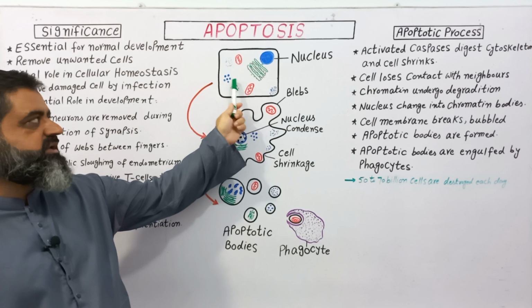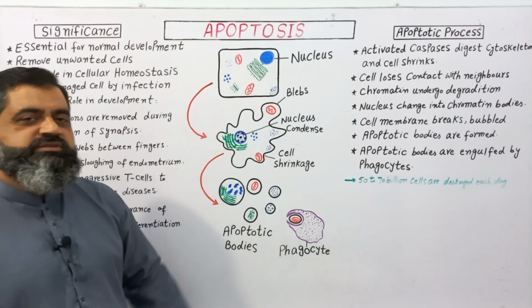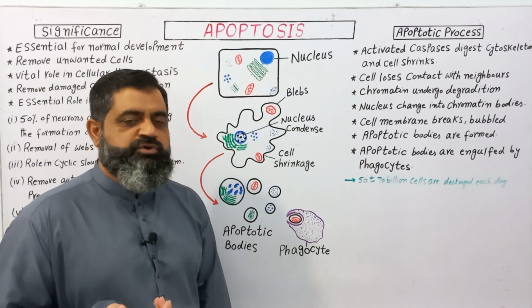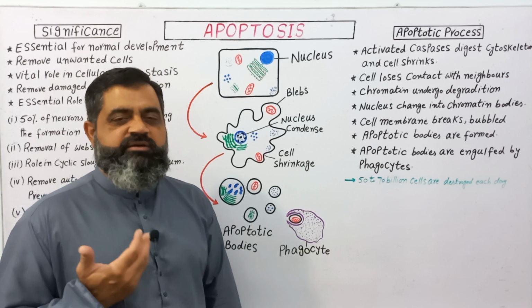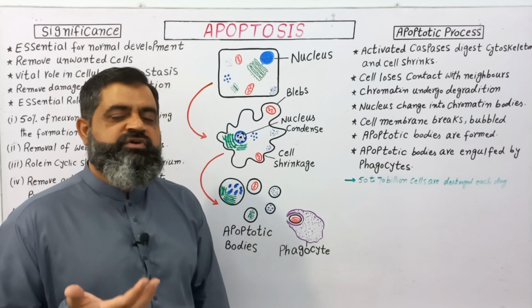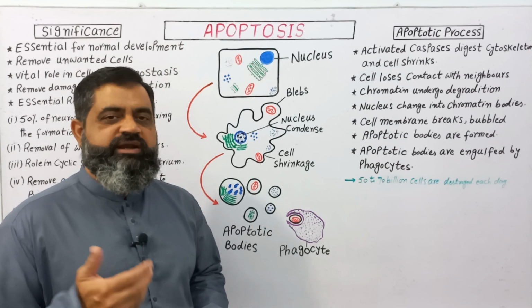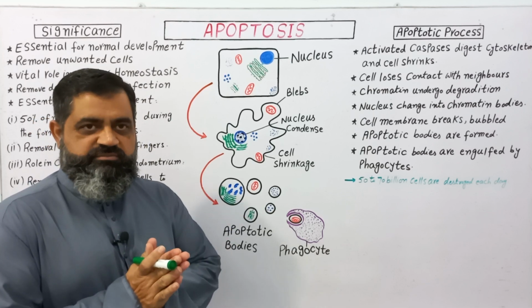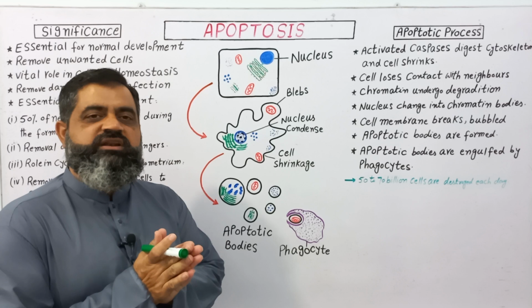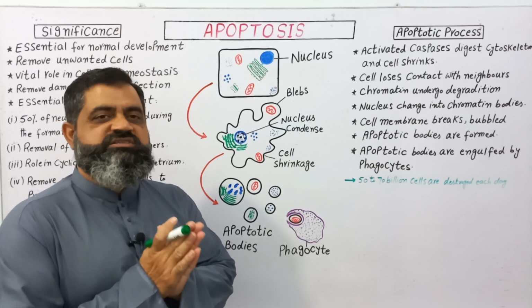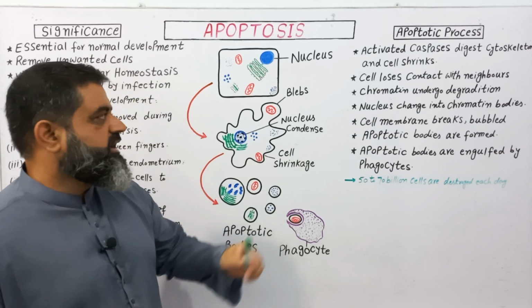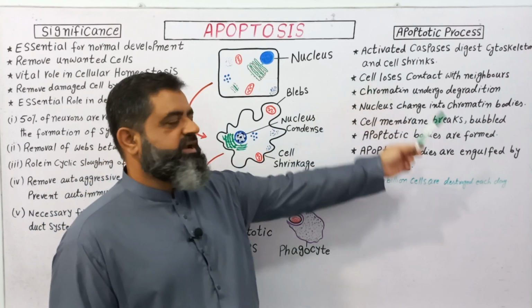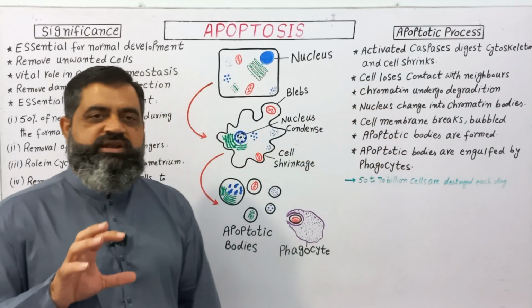These caspases digest the cytoskeleton present inside the cell, like microtubules, microfilaments and intermediate filaments, which are made up of different proteins like tubulin, actin, etc. So those proteins are being digested by this enzyme, and the shape of the cell will be destroyed and the cell starts to shrink.